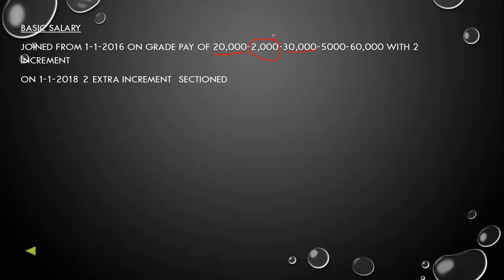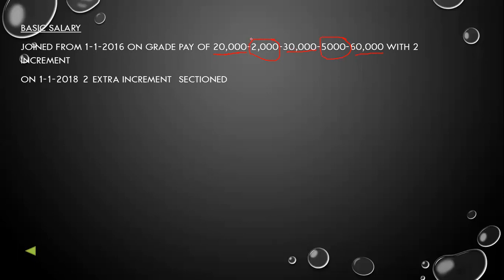Once her salary becomes 30,000, she is eligible to get the increment of rupees 5,000, till her salary becomes 60,000. So this is the grade pay.